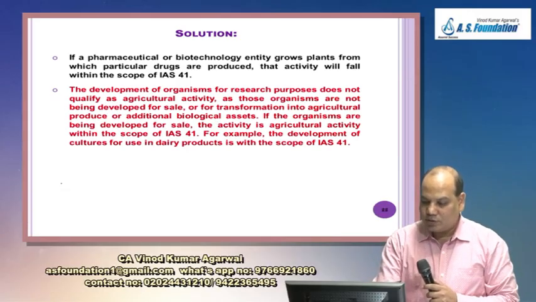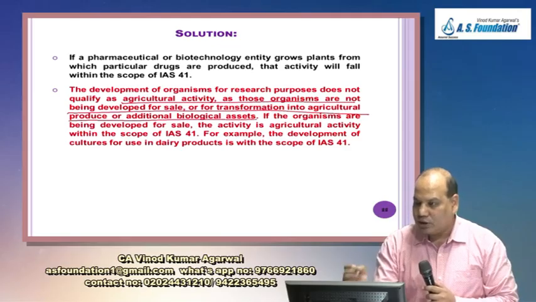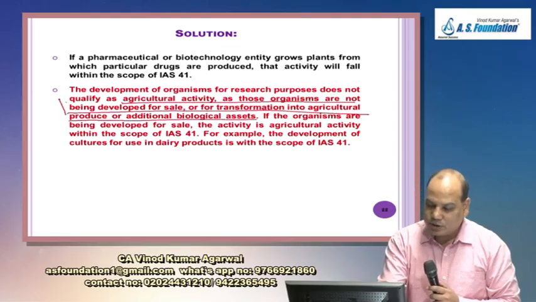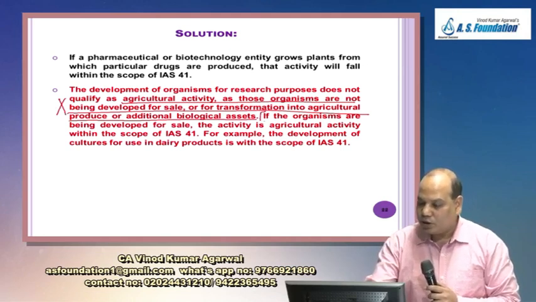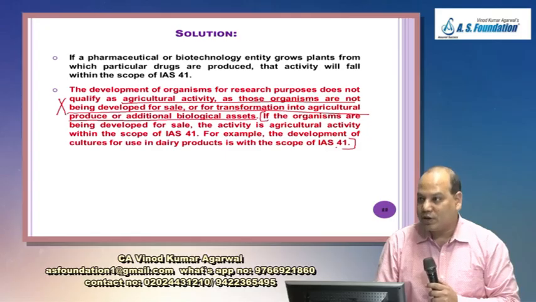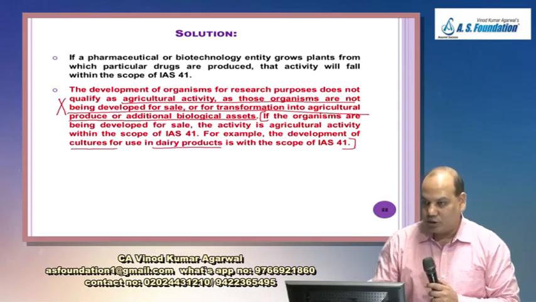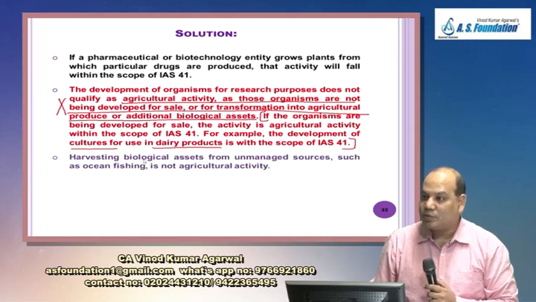If you remember that definition, then you will be able to check whether the given activity is agricultural activity or not. None of this is happening here, so therefore you will say it is not an agricultural activity. But if you want, you can add this answer also. If the organisms are being developed for sale, then the activity will be within the scope of IAS 41. For example, development of cultures for use in dairy products, for making curd, cheese, then it will be within the scope of IAS 41.